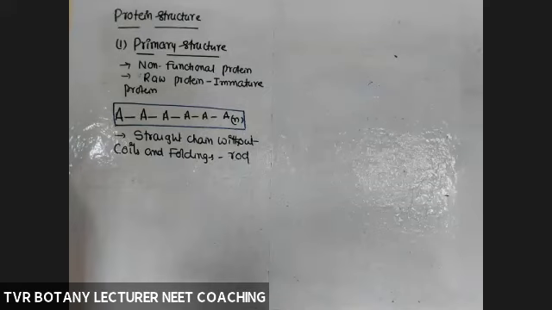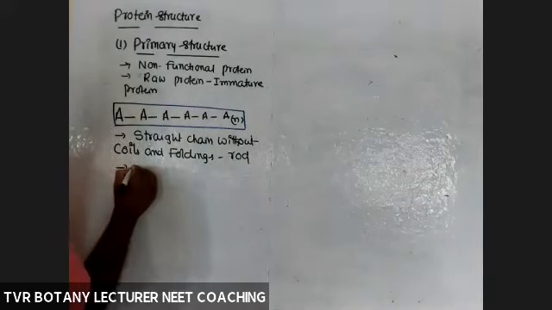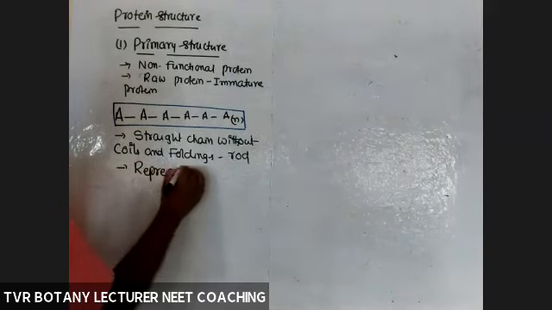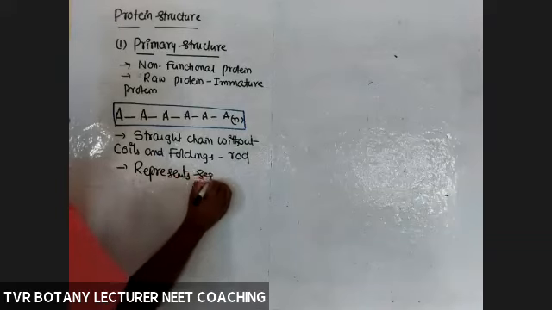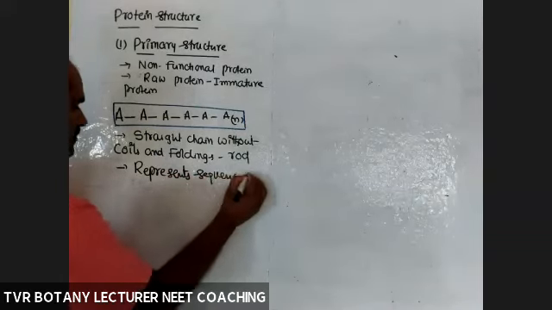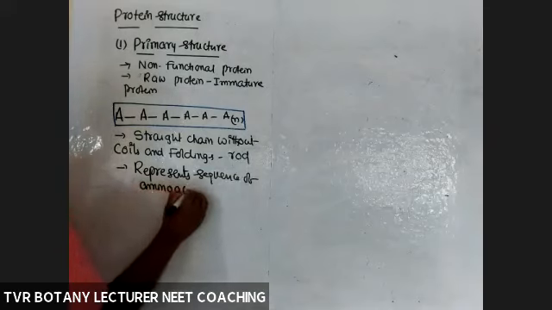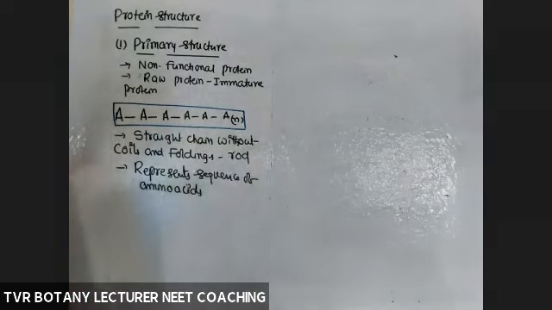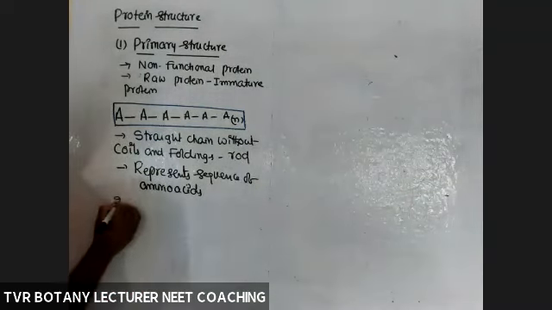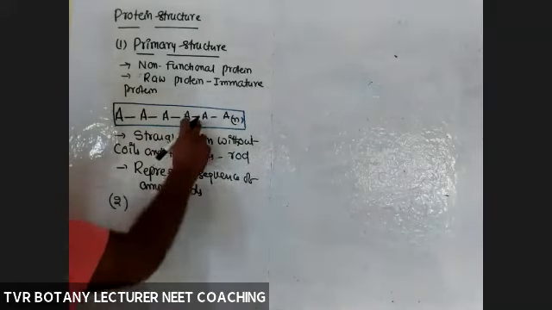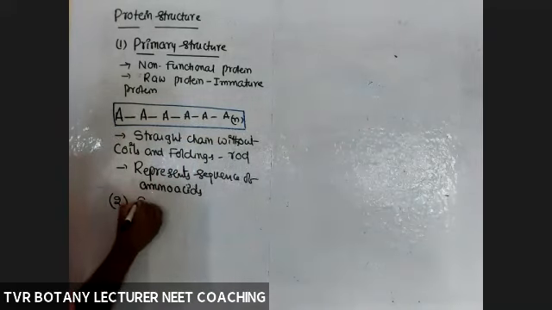So it represents just a sequence of amino acids only. So that is about the primary level. And what about the secondary level? Gradually, the protein is subjected to modification. Primary is converted into the next level, that is the secondary level.